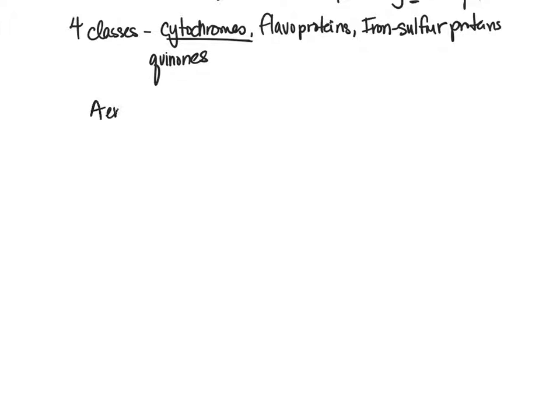So we have aerobic respiration. Aerobic respiration meaning contains oxygen. So when we have aerobic respiration, our final electron acceptor is oxygen. So, of course, being aerobic respiration, that's what this means, is that our final electron acceptor at the end of the ETS is oxygen.